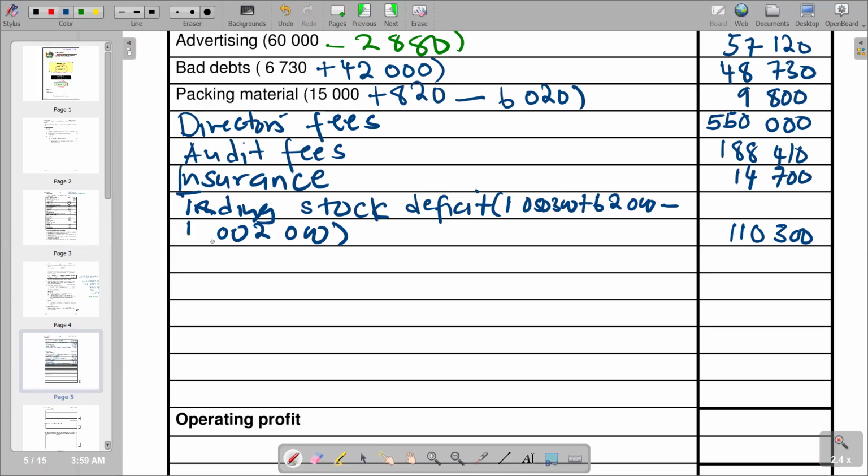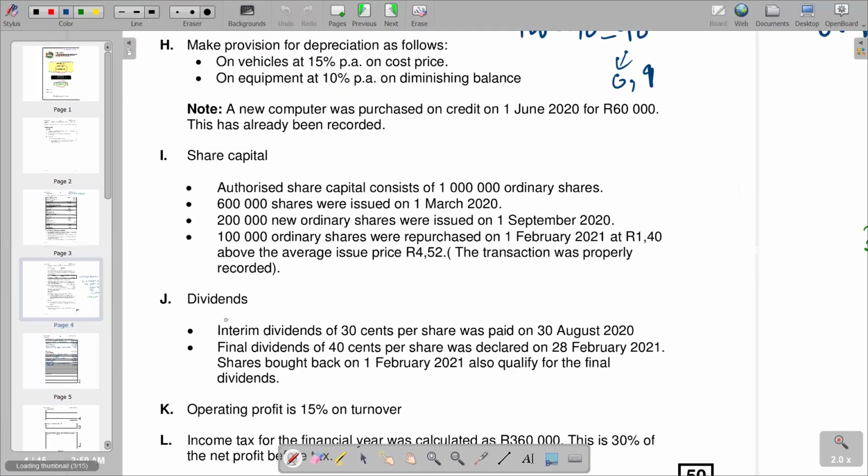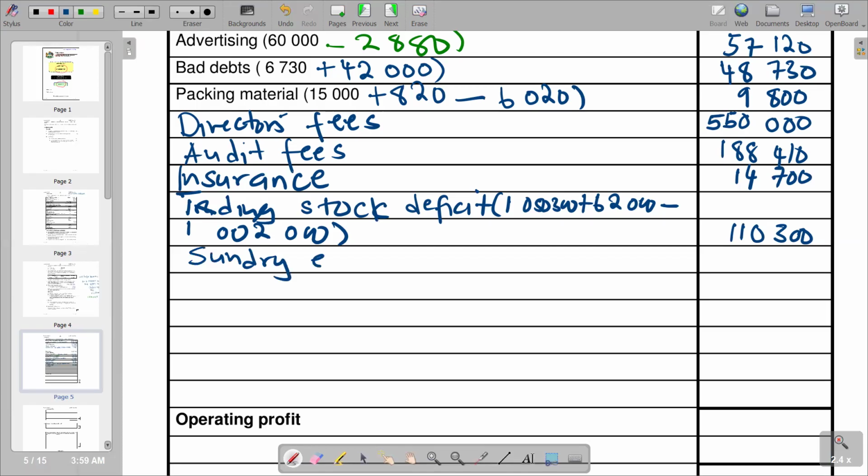And then we go to look for other expenses. We see that we have our standard expenses, which we can put last, since it's a question mark. If it's a question mark, it means we are going to get it as a balance figure, so we are going to leave it blank. We can just represent it as our standard expense, and we leave it blank here since it's a question mark, so we get it as a balance figure.